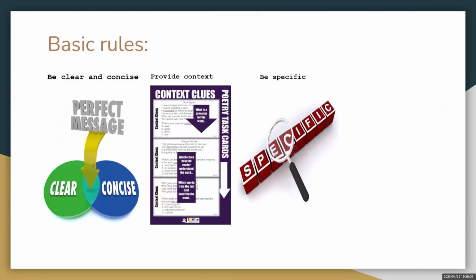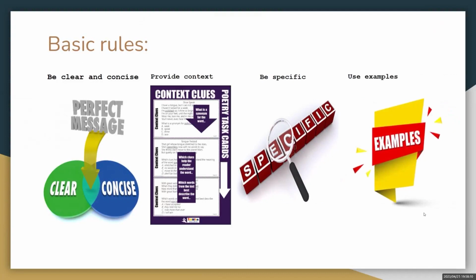4. Use examples. Sometimes, the best way to communicate your request is by providing an example. This helps the model understand the desired output format and can lead to better results.